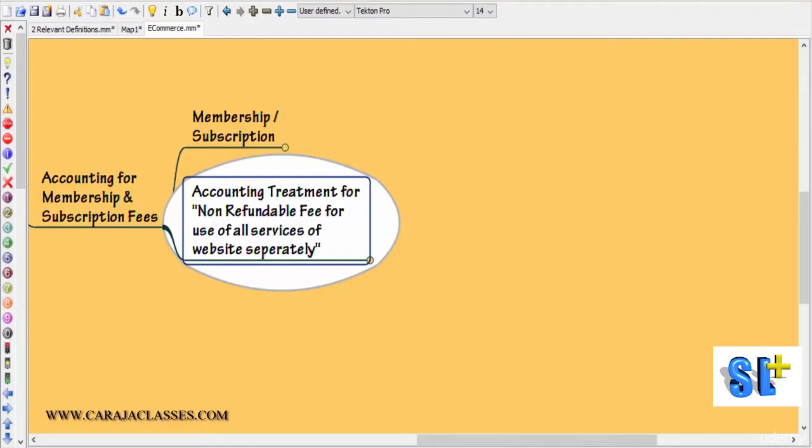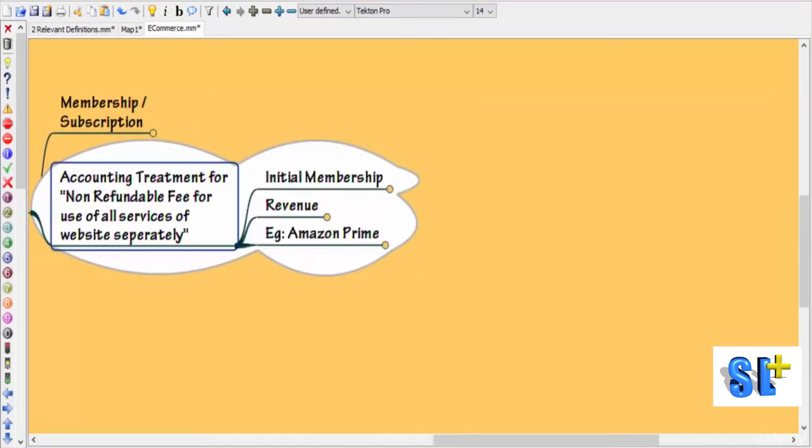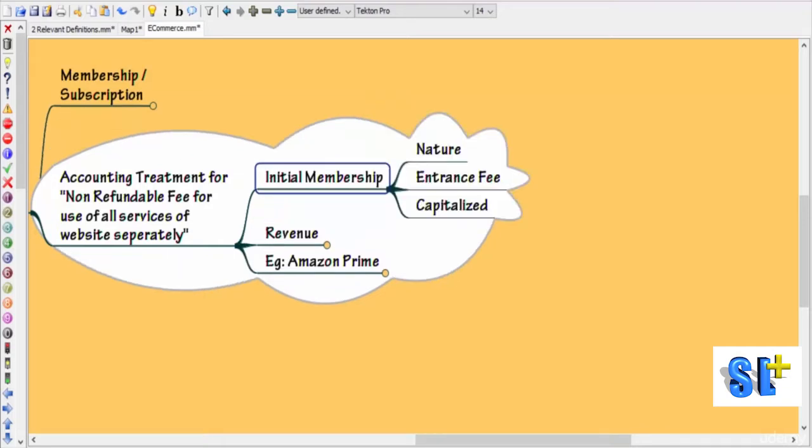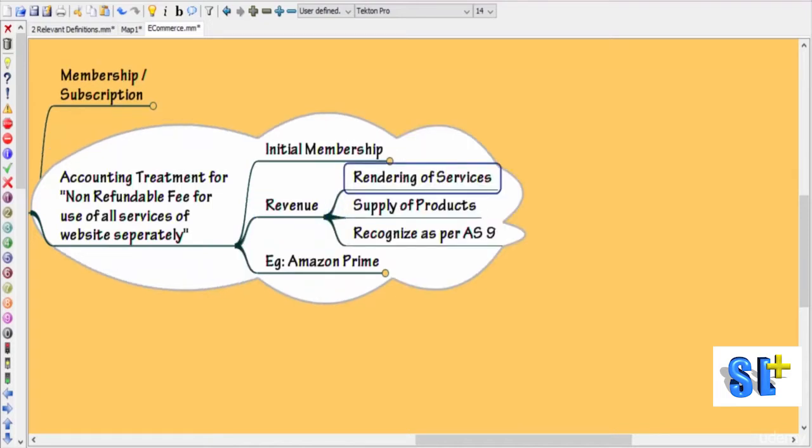Let's move on to accounting treatment for the first item, that is, non-refundable fee for use of all services of the website separately. Let's get started. Here there are two elements involved. One is initial membership, the other one is revenue. What we have to understand is the initial membership is actually in the nature of an entrance fee, so it should ideally be capitalized. Whereas the revenue that can arise on account of rendering of services or supply of products should be recognized as per AS 9.